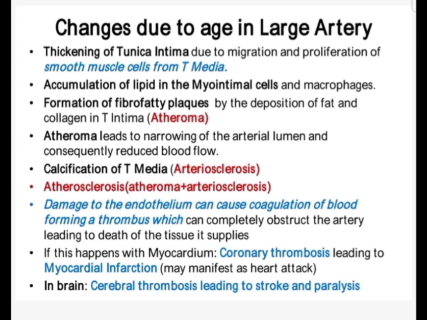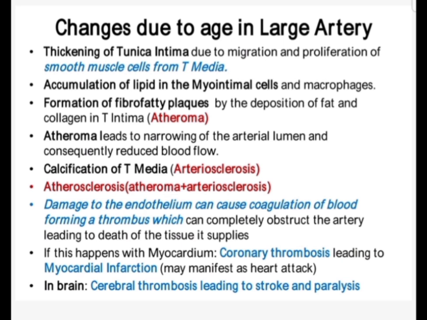As age advances, there is thickening of the tunica intima due to migration and proliferation of smooth muscle cells from the media. Then there is accumulation of lipid in the myointimal cells and macrophages, and formation of fibrofatty plaques by the deposition of fat and collagen in the tunica intima, which is known as atheroma.